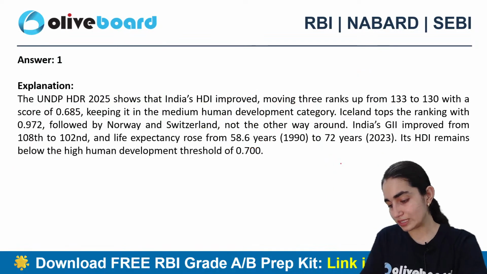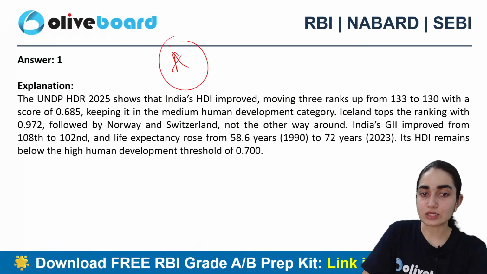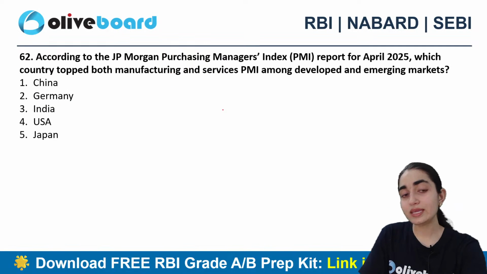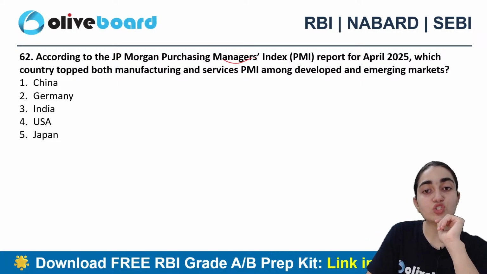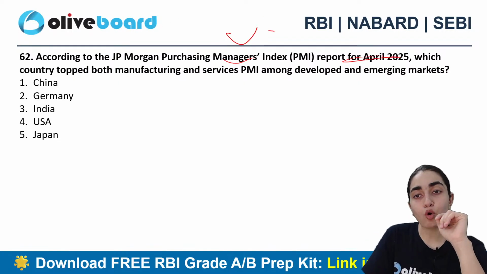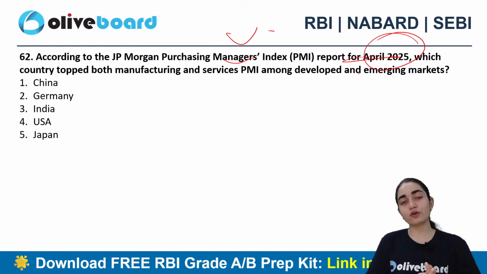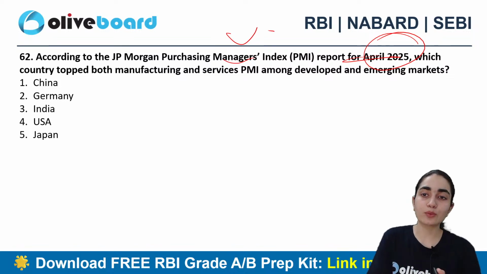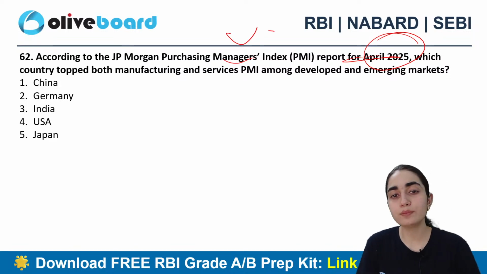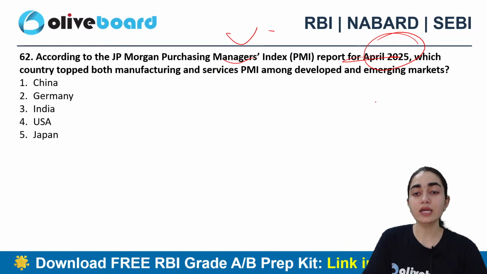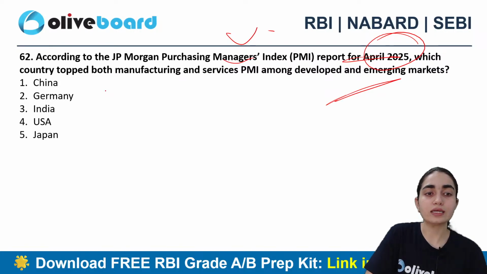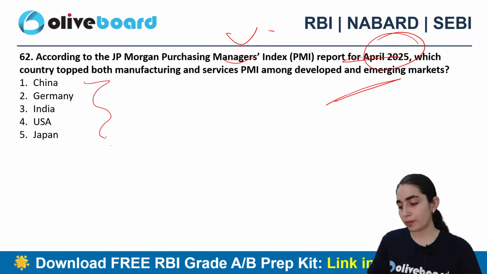Okay, John says A. Okay, so A is the correct answer. Good. Next question says, according to the JP Morgan Purchasing Managers Index report for the month of April 2025, which country has topped both manufacturing and services PMI among developed and emerging markets? China, Germany, India, USA, or Japan?